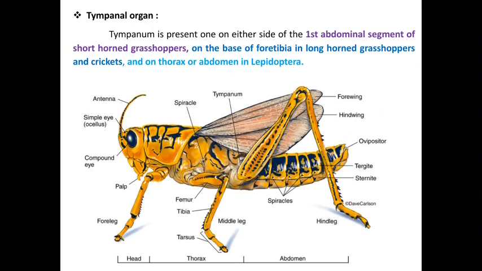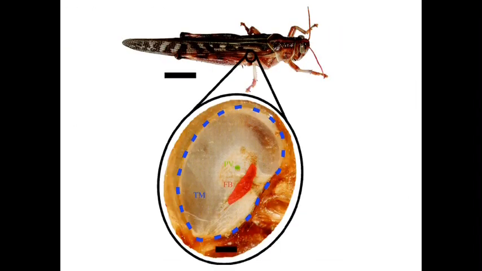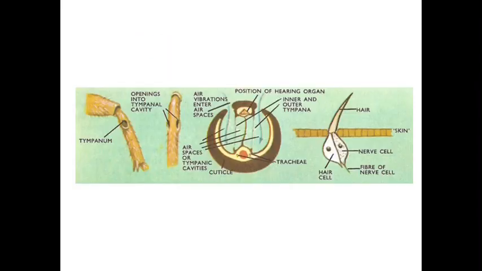Next one is the tympanal organ. The tympanum is present one on either side of the first abdominal segment of the shorthorn grasshopper, and also on the base of the fore tibia in longhorn grasshoppers and crickets, and on the thorax and abdomen in Lepidopteran insects. We can see one by one. In the shorthorn grasshopper, this tympanal organ is present on the first segment of the abdomen.